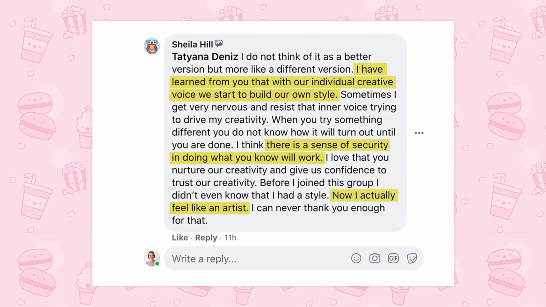And my students apply these techniques successfully as well. Here's what one of my students had said. I have learned from you that with our individual creative voice, we start to build our own style. And there is a sense of security in doing what you know will work. Now I actually feel like an artist. I love that. I have a sense of security. I know I'm doing something that will work. I feel like an artist. That's priceless. And I want you to feel the same way.